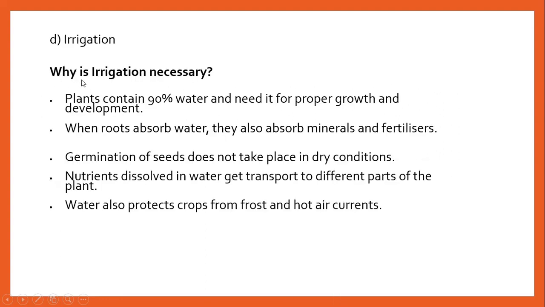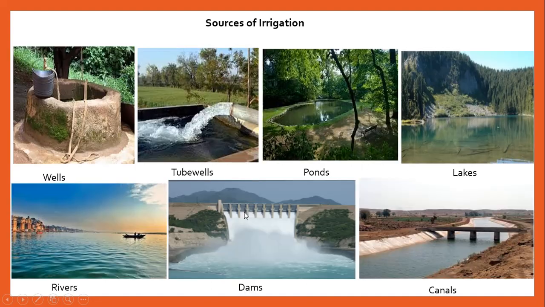Irrigation. Why is irrigation necessary? Plants contain 90% water and need it for proper growth and development. When roots absorb water, they also absorb minerals and fertilizers. Germination of seed does not take place in dry condition, and nutrients dissolve in water and are transported to different parts of the plant. Water also protects crops from hot air currents.